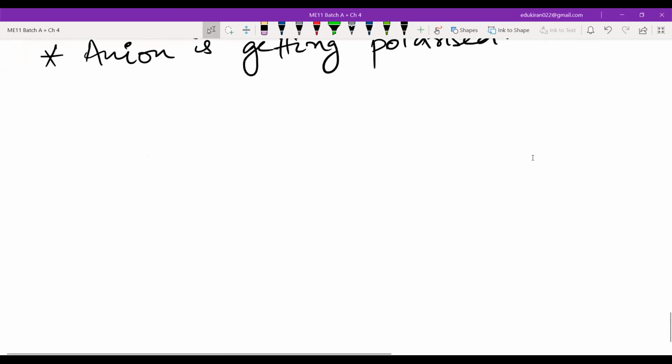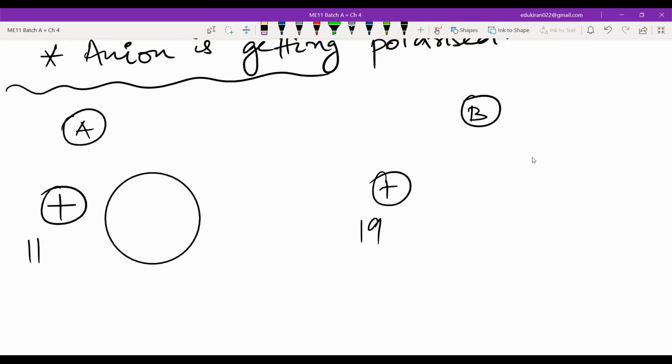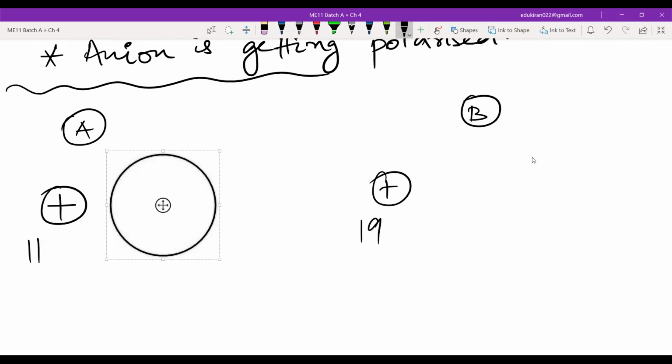Okay. Now I'm giving you two cases, A and B. This has a positive charge, let us say 11, and this has a positive charge, let us say 19. Now they have the same type of anions.